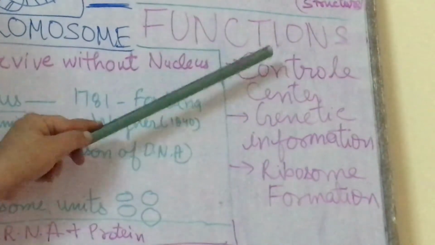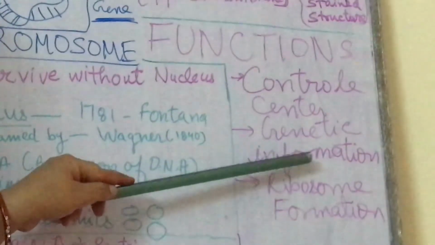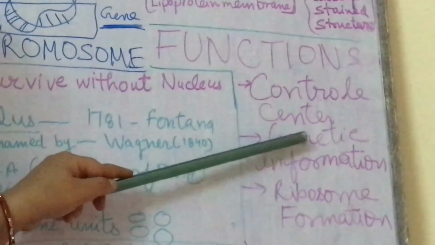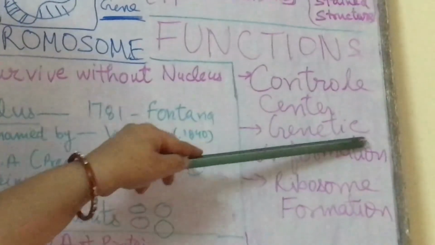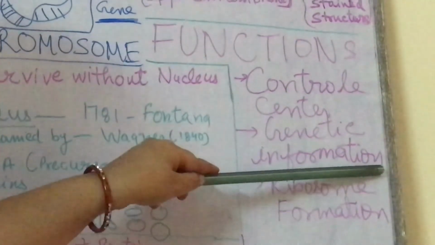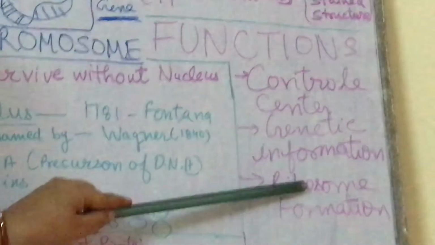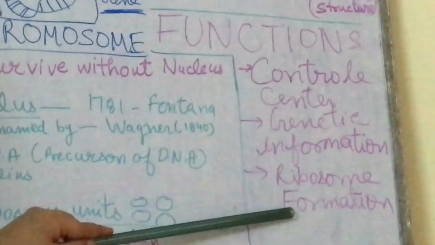That's why it is called control center. Second is genetic information. That means because DNA or chromosome is carried from one generation to another, it carries genetic information from parents to their offspring. Third is ribosome formation. The nucleolus present inside the nucleus helps in the process of ribosome formation.